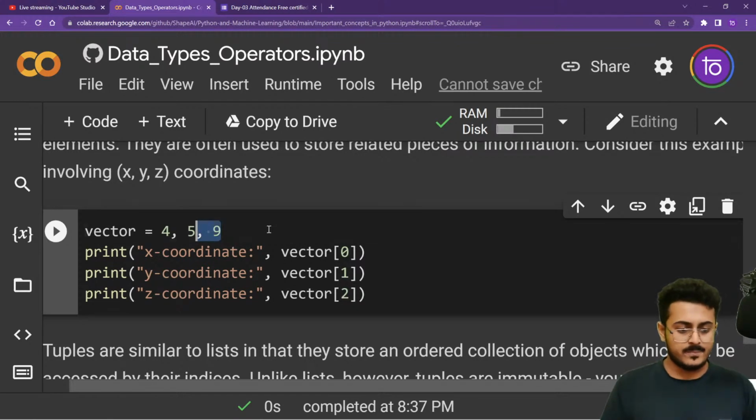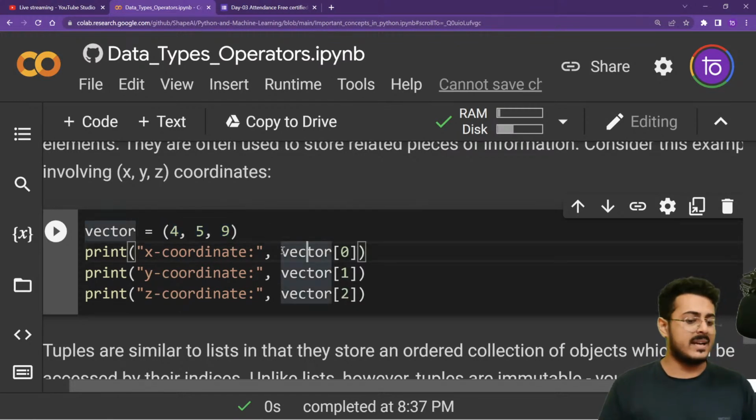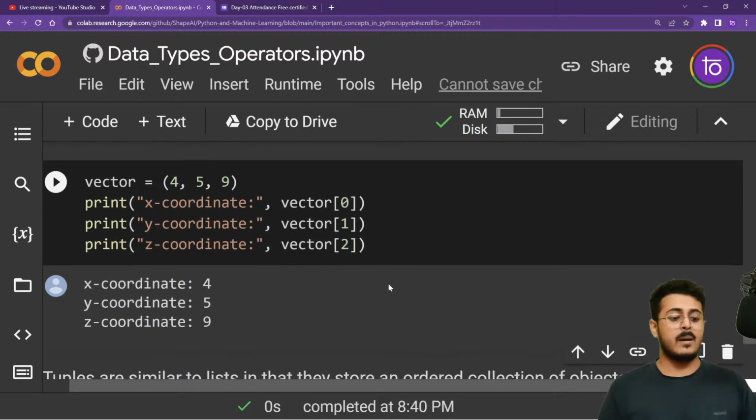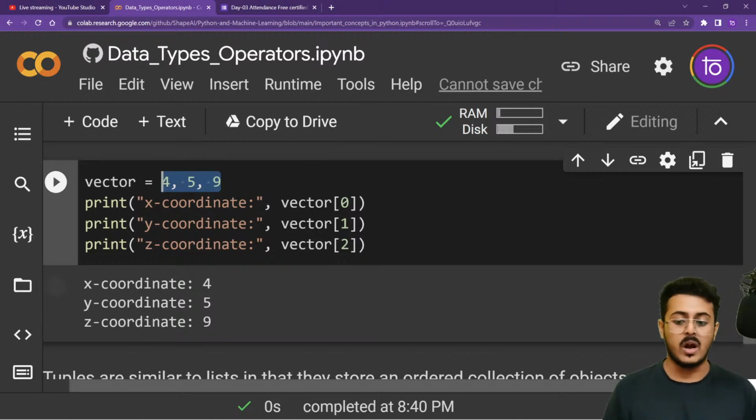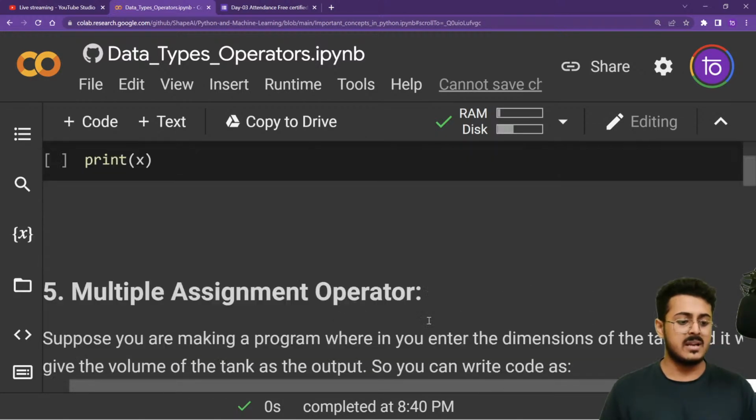Okay, so you can access the elements of a tuple by the same vector 0 that will give you the first element, that is 4, vector 1 that will give you the second element, that is 5, vector 2 that is going to give you the third element, that is 9, as you're able to see. But unlike lists, tuples are immutable in nature, so you cannot modify a tuple. You can directly use it, but you cannot modify it. Like I said, you can remove the parentheses as well, and right now, as you're able to see, this looks very close to what we have seen in multiple variable assignment operator.